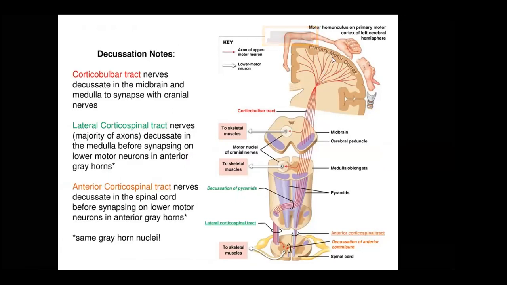Yes, the slide. So this is coming from the primary motor cortex, as I told you, from area number 4 and 6. From areas 4 and 6, it relates to the internal capsule. Then it comes to the midbrain, to the crus cerebri, then to the pons, and then to the medulla oblongata. When it comes to medulla oblongata at the level of pyramid, some of the fibers, 80 to 90%, cross and form the lateral corticospinal tract. Those which do not cross form the anterior corticospinal tract, and go to the spinal cord.